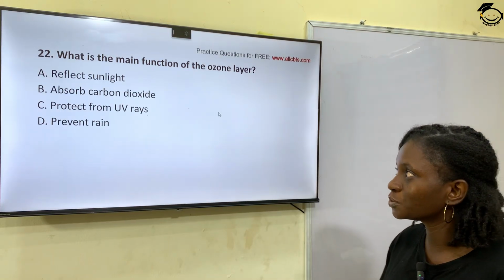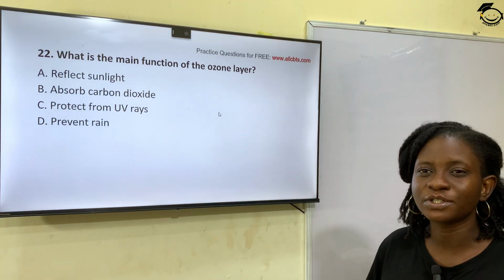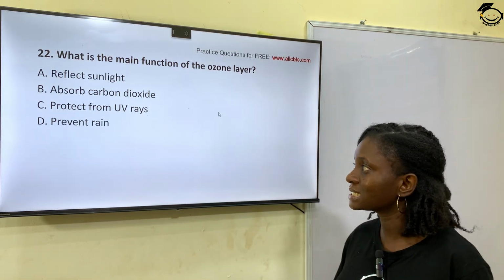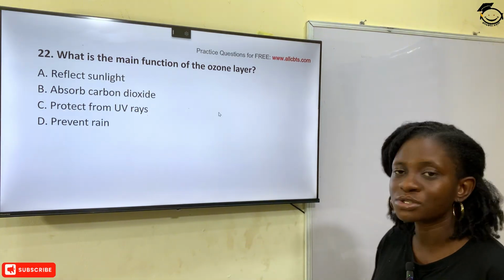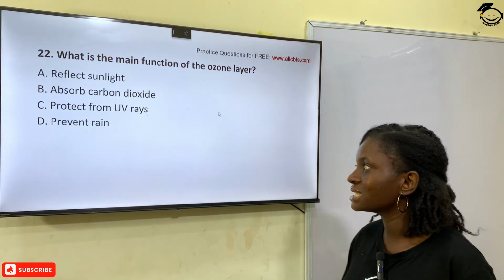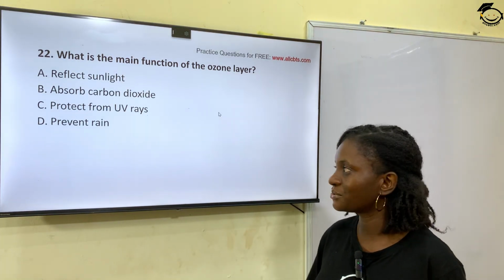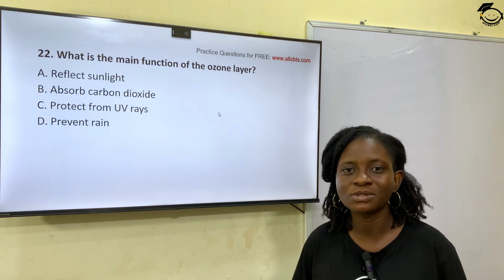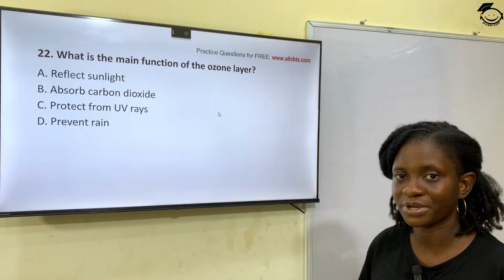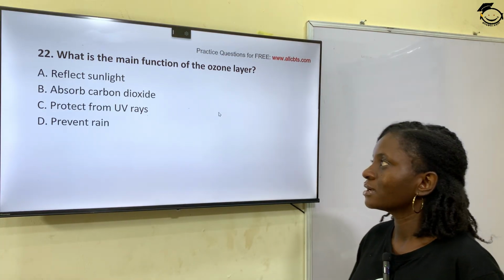Question 22. What is the main function of the ozone layer? Option A, reflect sunlight. Option B, absorb carbon dioxide. Option C, protects from UV rays. Option D, prevents rain. So the function of the ozone layer is to protect from UV rays. So option C is the correct answer.